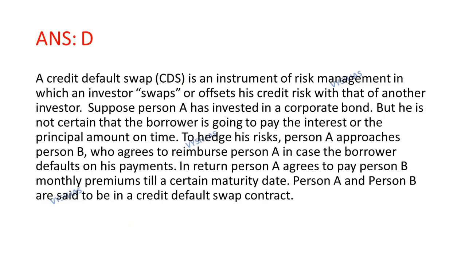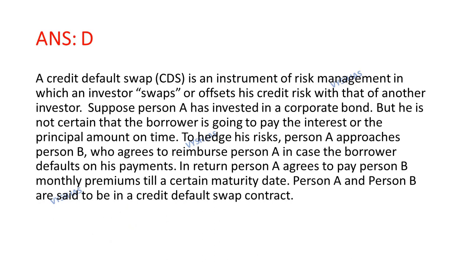Credit default swap is an instrument of risk management in which an investor swaps or offsets his credit risk with that of another investor. Let's understand this concept with an example. Suppose person A has invested in a corporate bond, but he is not certain that the borrower is going to pay the interest or the principal amount on time.